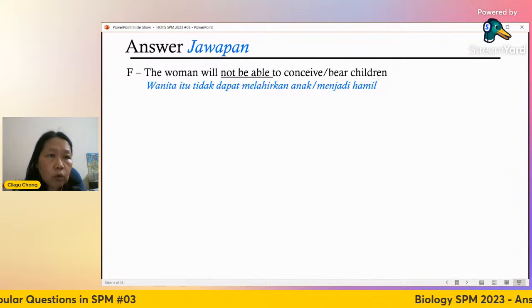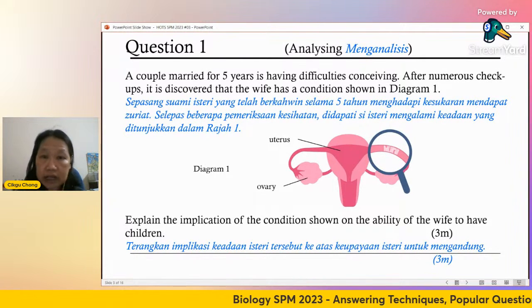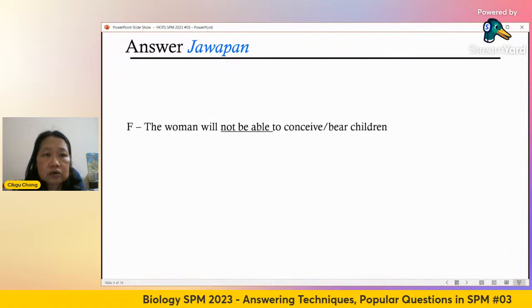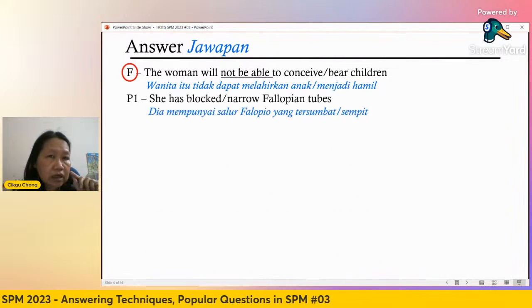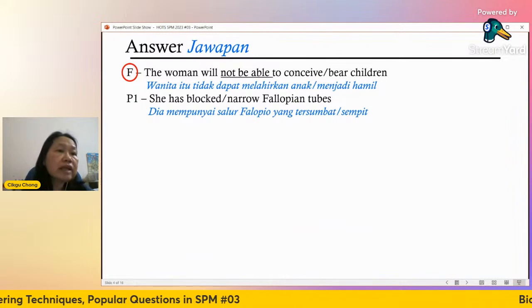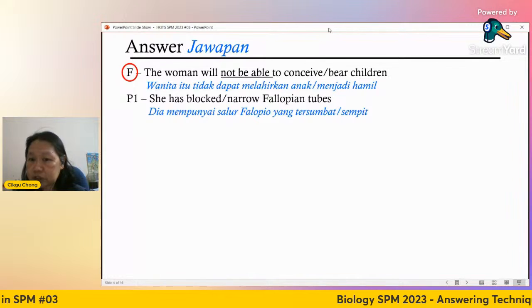The question says, what is the implication? So the implication is the woman cannot have children. You must say this. This is important. It is one of the marks, and it is compulsory. Then later on you can talk about what the problem is, why the woman cannot have children.